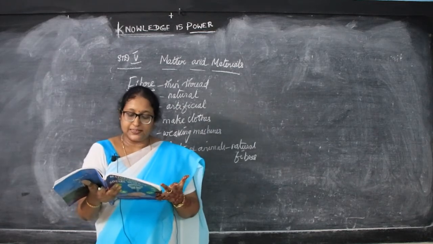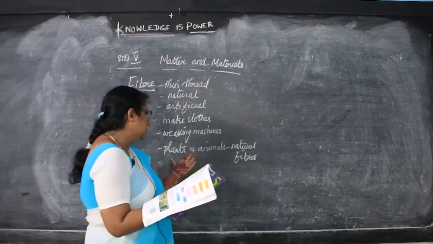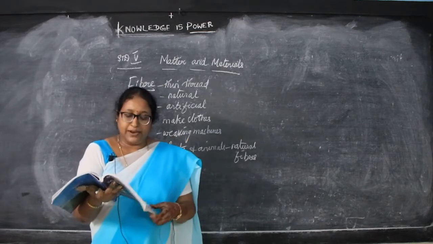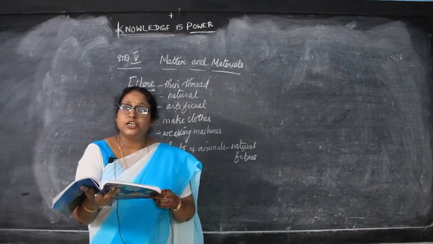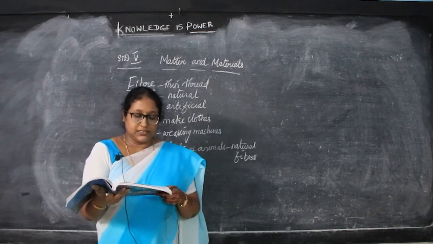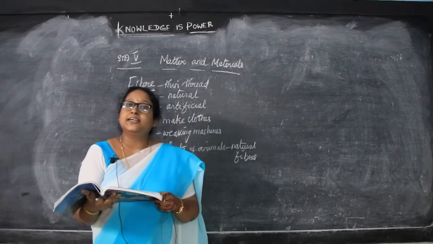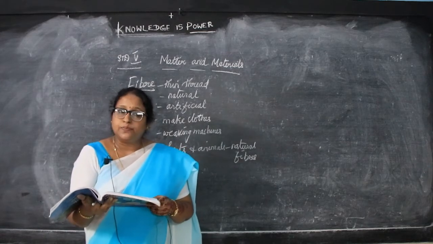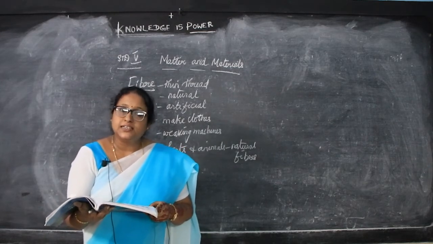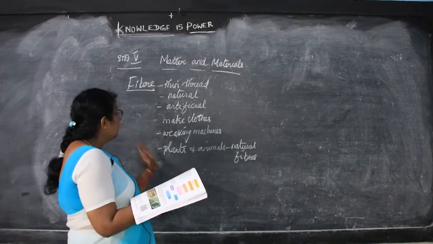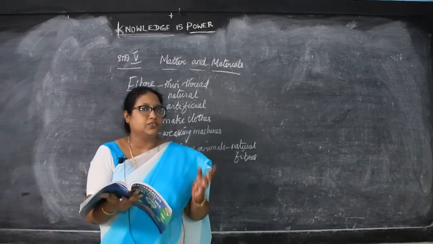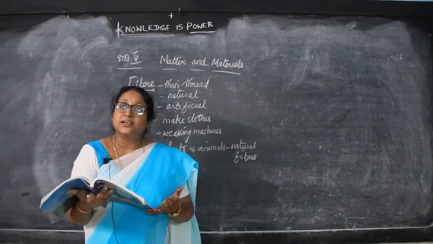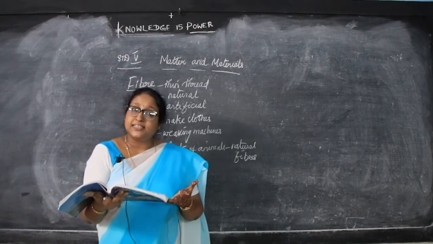Then fibers made by humans. When we get the fiber from plants and animals, they are called natural. And man-made fibers, that is fibers made by humans by chemical process, are called synthetic fibers.